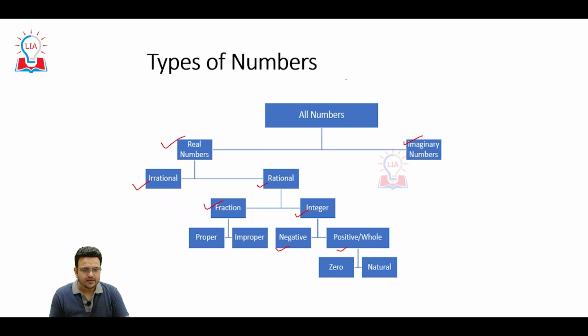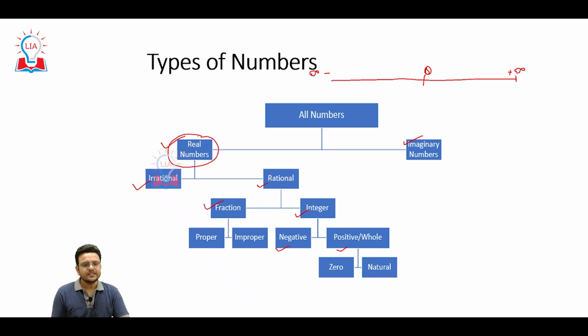So when we talk about all these numbers, they can be put on the number line. The numbers which can be put on the number line are called real numbers.